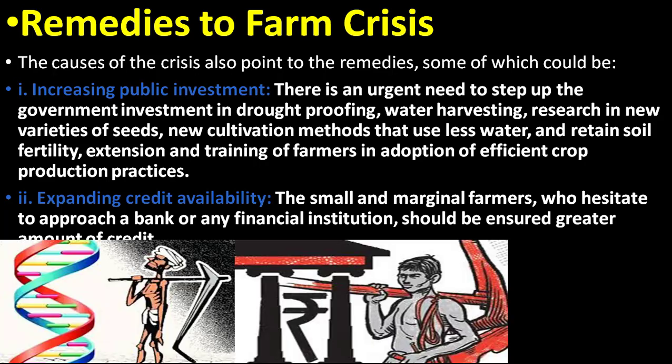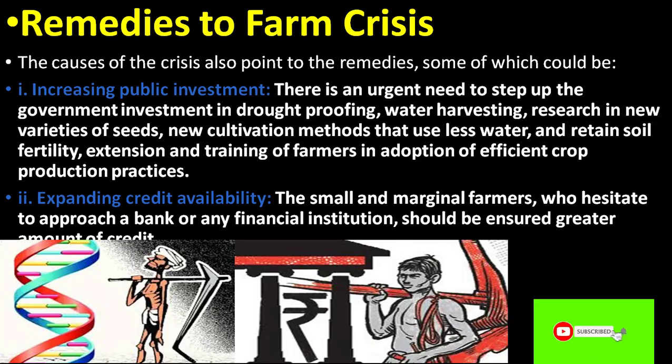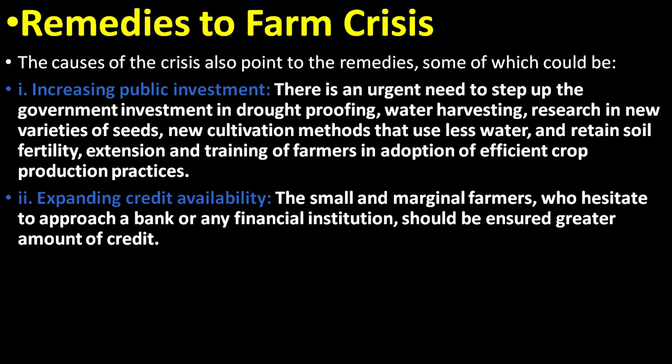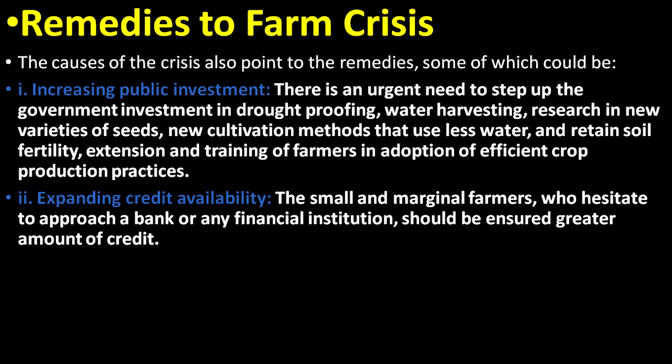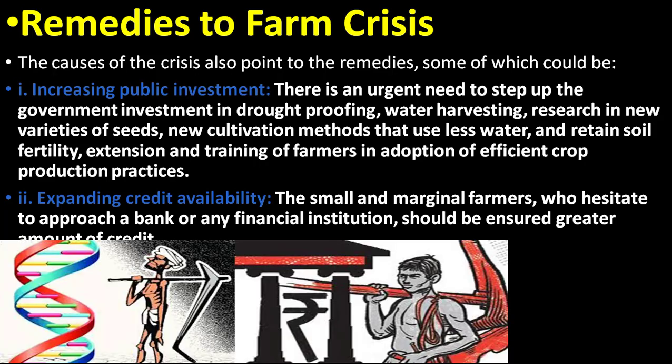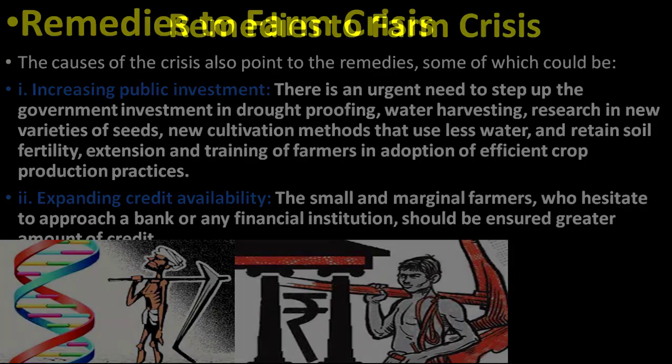And the second one, expanding credit availability. The small and marginal farmers who hesitate to approach a bank or any financial institution should be ensured a greater amount of credit. So any farmer who hesitates to approach a bank or a financial institution, such people, it is the government only that has to take the initiative of providing the credit availability.